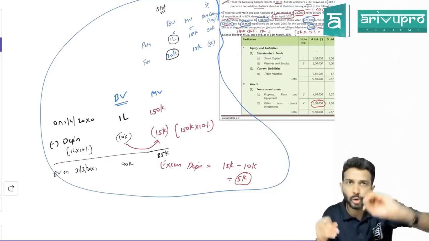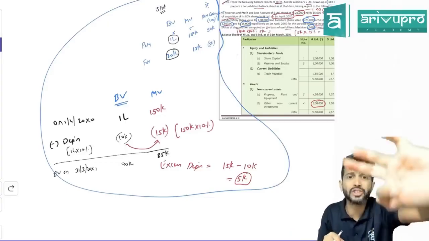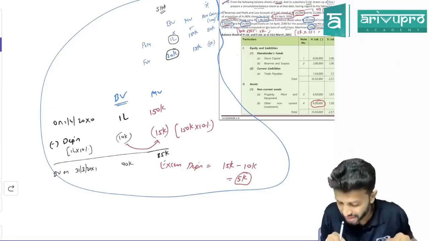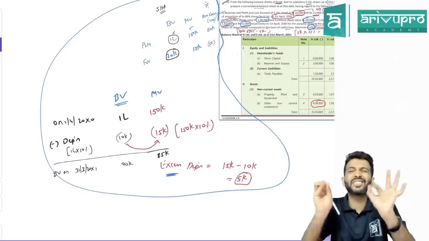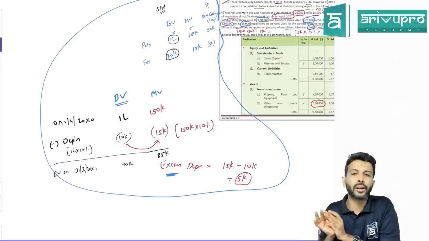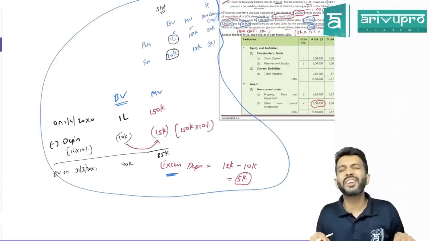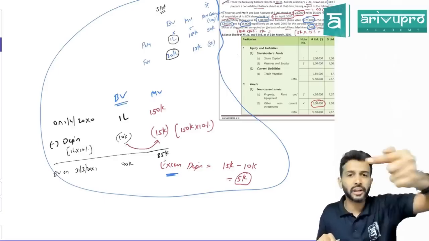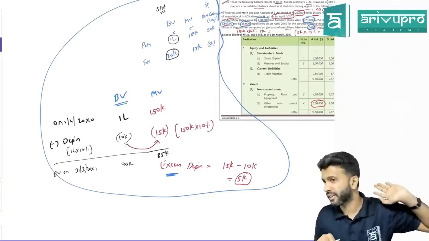Yes or no? That means due to revaluation, you are getting less depreciation or more depreciation? Due to revaluation gain, you are getting more depreciation. That more depreciation, I'm calling it excess depreciation. Is it okay? So should we charge this or ignore it? We should charge. So depreciation, you will charge it on the date of control or at the end of the year? End of the year. Yes.